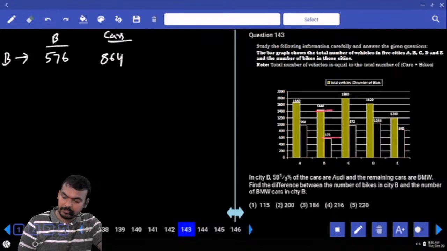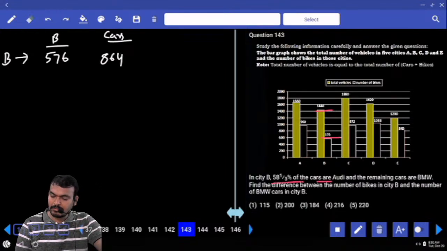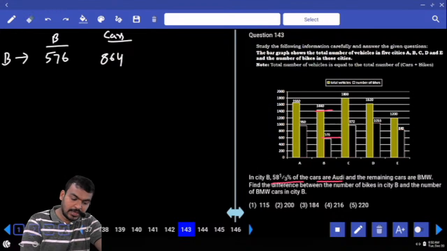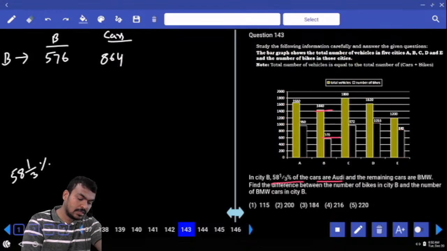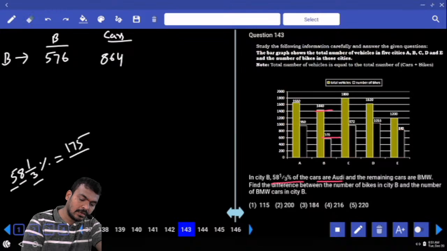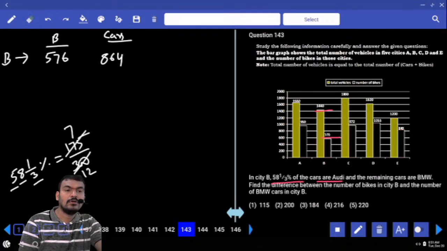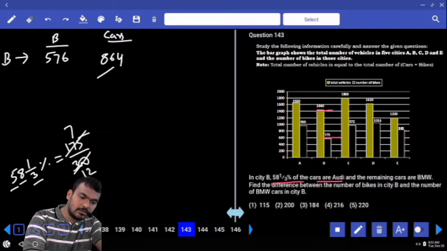In this 864, 58 1/3% are Audi. First, convert this percentage to a fraction. 350 is how much? 175 by 300. 25 how many times? 7. 25 how many times? 12 times. Yes or no? Means it is split in a 7:5 ratio. It is divided by 12.